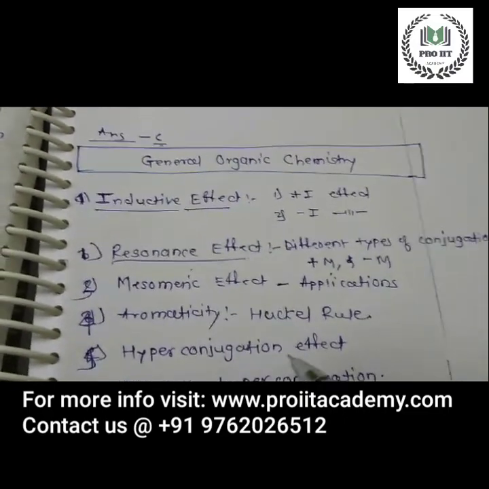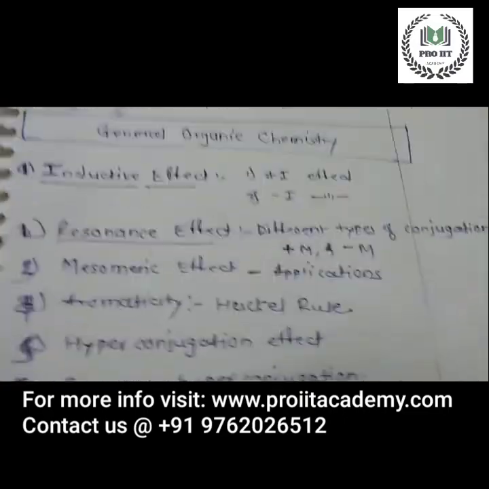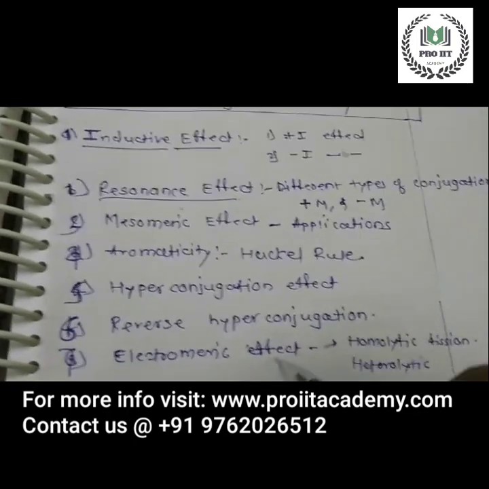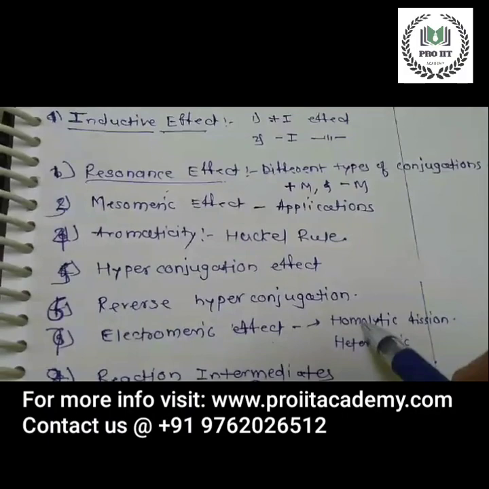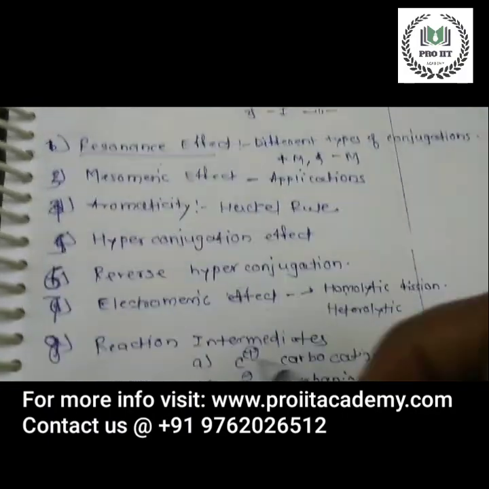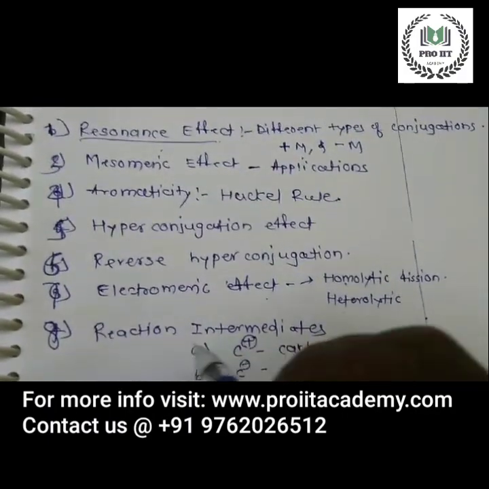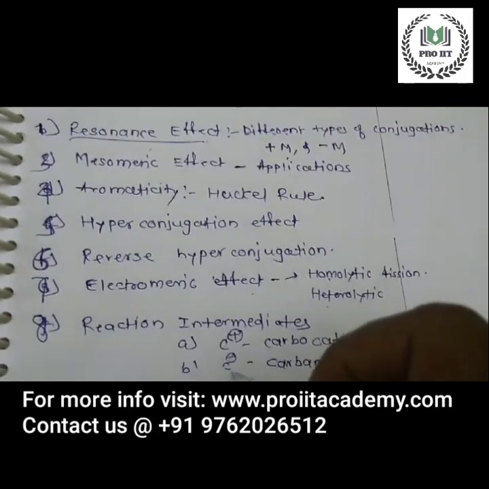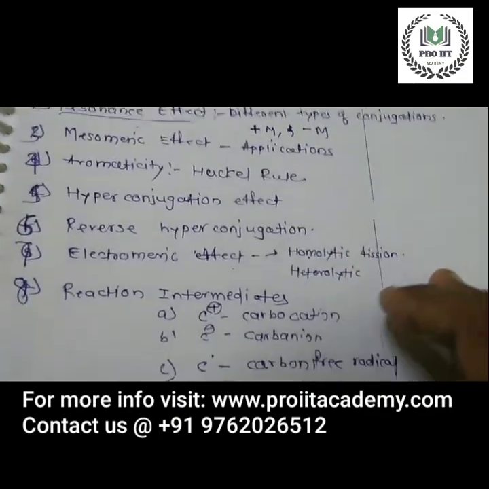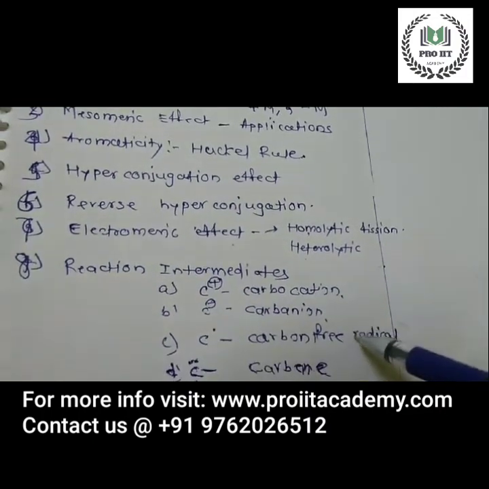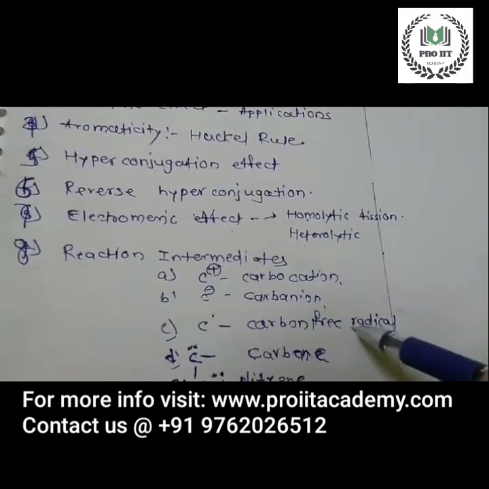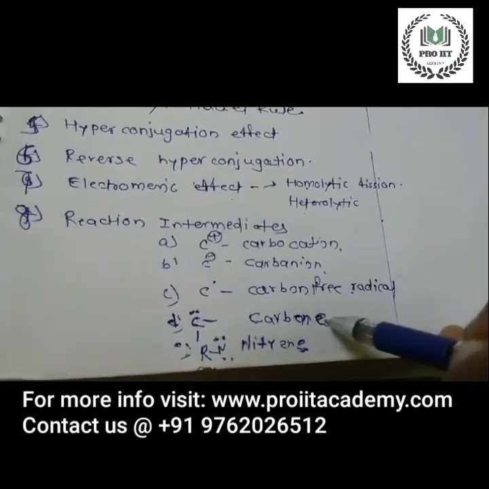Fifth point is the hyperconjugation effect. Sixth point is the reverse hyperconjugation. Seventh is electromeric effect. Electromeric is homolytic fission, heterolytic fission. Eighth point is the reaction intermediates. Okay, which are the reaction intermediates covered in the syllabus? Number one is carbocation, carbanion, carbon free radicals, carbenes and nitrenes.